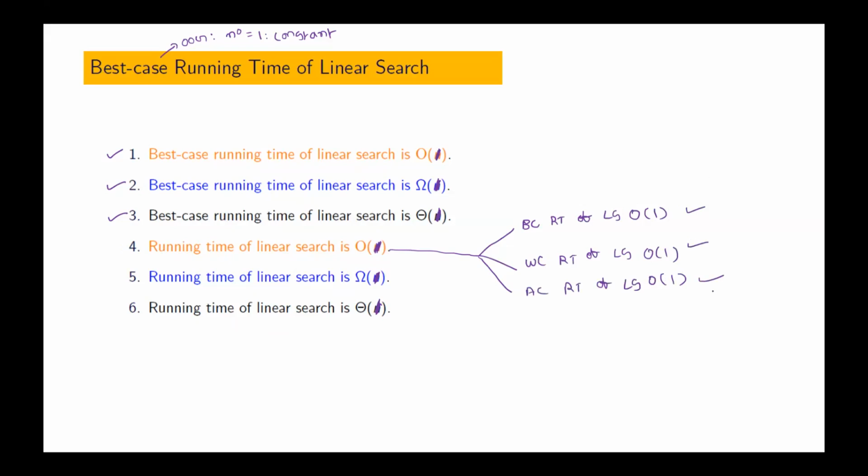If even one among these three is wrong, then we can conclude that this is not correct. Now you tell me, best case running time of linear search is big O of 1. Is that true or not? True, sir. Worst case running time of linear search is big O of 1. Wrong, sir.